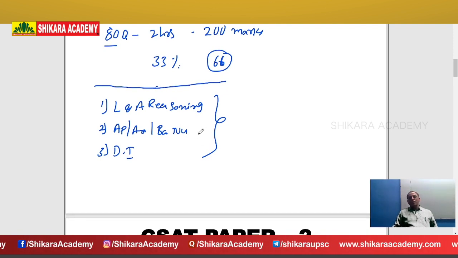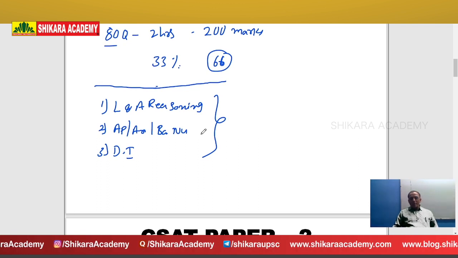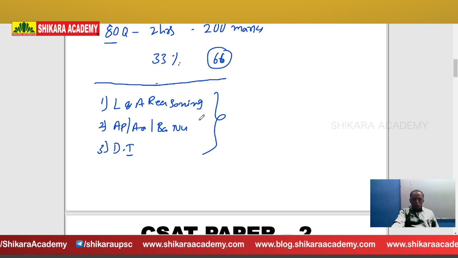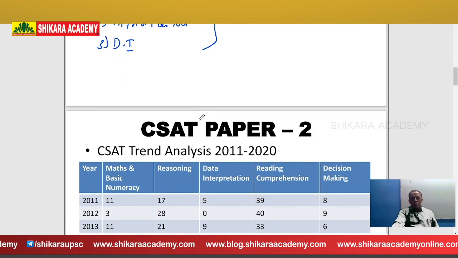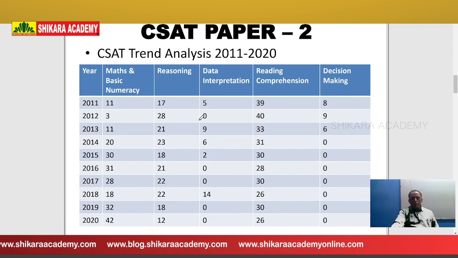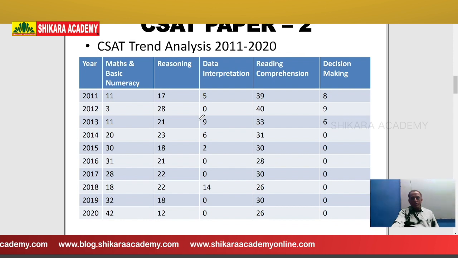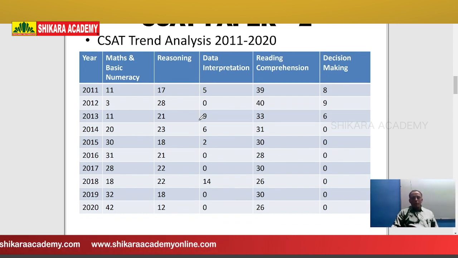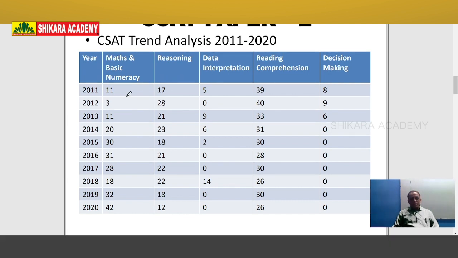It is a part of the syllabus, but for the last 7-8 years, not even one question has been covered from decision making. Now, how to become a master? What are the important points? We will discuss. First of all, if you observe the previous question papers from 2011 to 2020, the maximum questions come from basic numeracy and also reasoning.